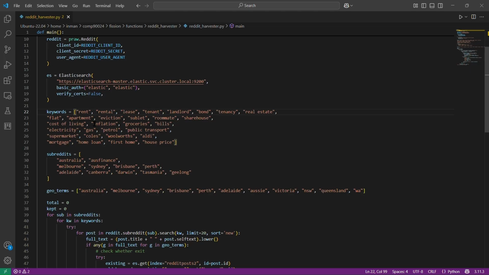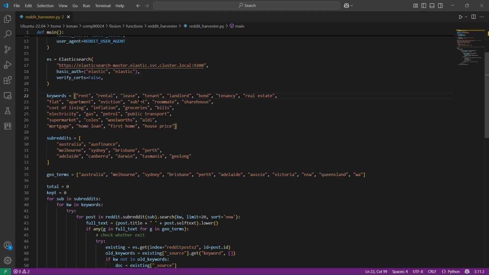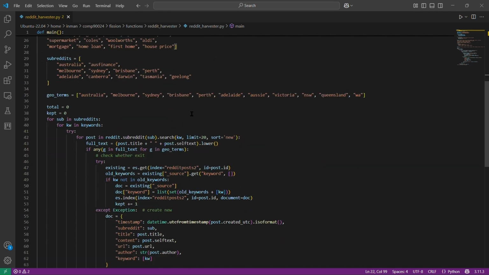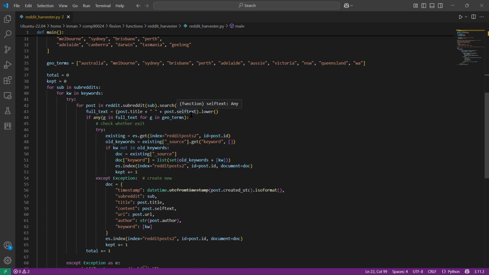Here is our data harvest function. We use subreddit and geoterm to ensure all the posts are from Australia, not from international. And we use the keywords all about our topic: cost of living, house affordable, living affordable. All the data will be stored in the Elasticsearch with the index of Reddit post 2.